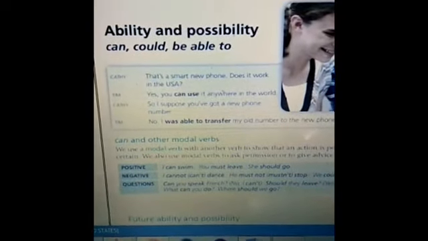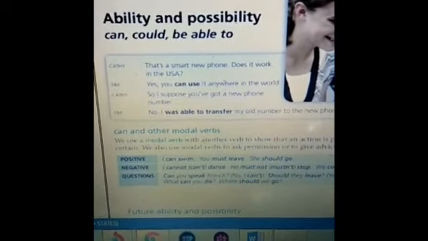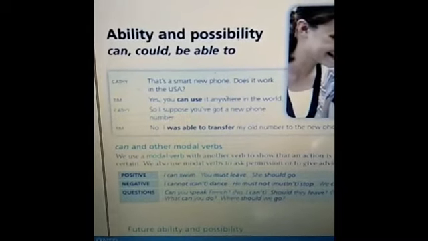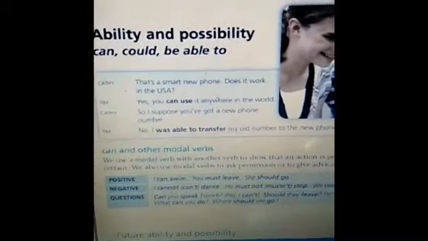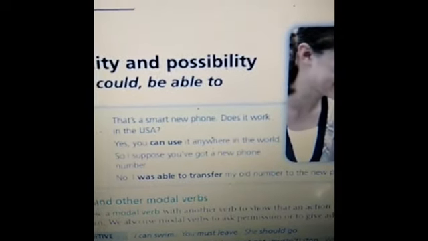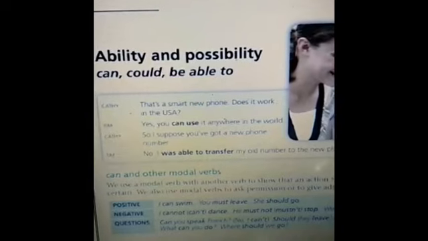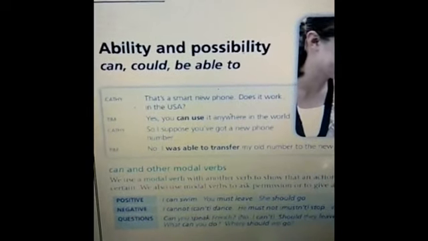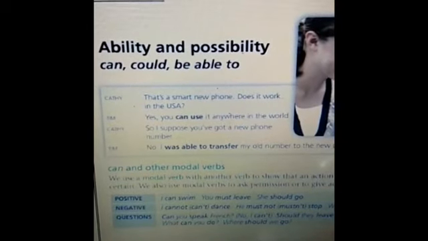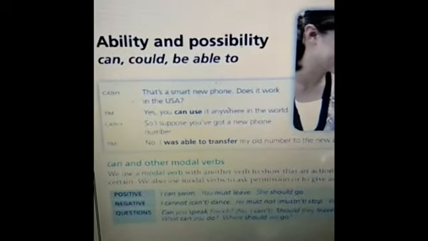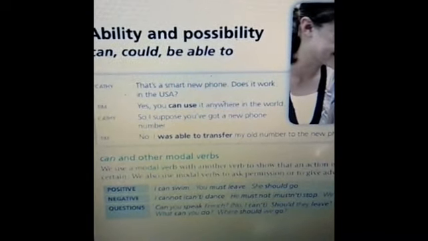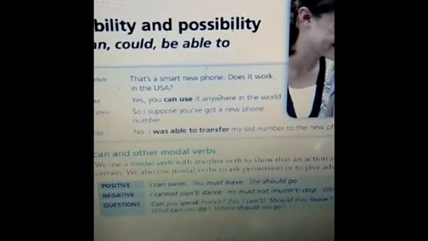So commonly speaking, we would like to start with can and can't. Of course, can and can't express ability. For can, for example, I can express present ability. If we read the example here, you can use it anywhere in the world. So it means that you are able to use it anywhere in the world. And of course, if we want to make it negative, for example, you cannot smoke here. It means that you're not allowed or you're not able to smoke here.